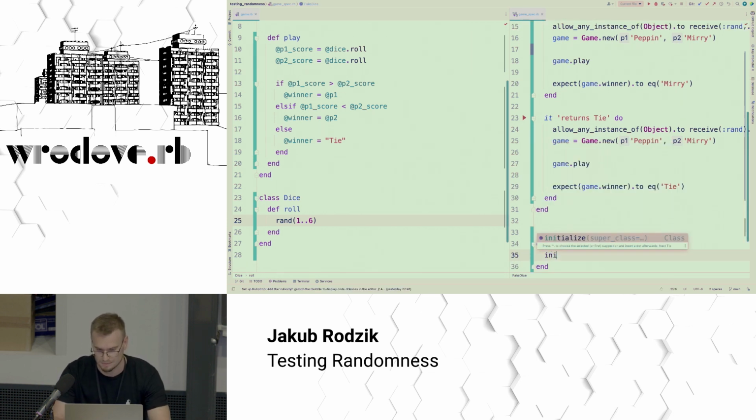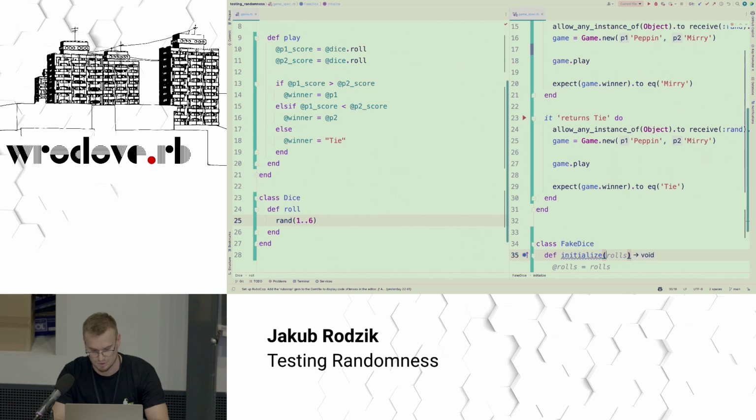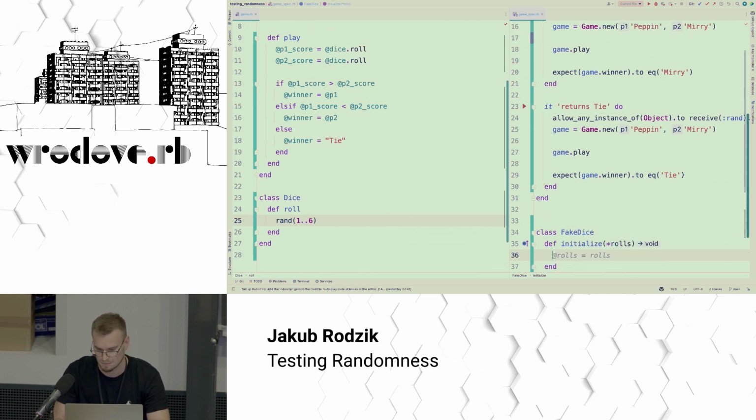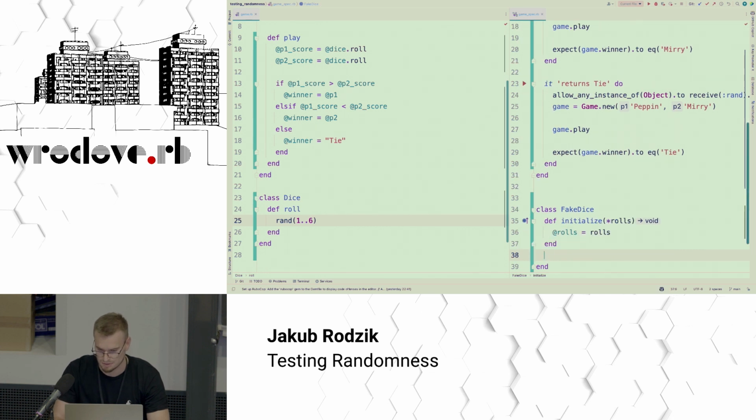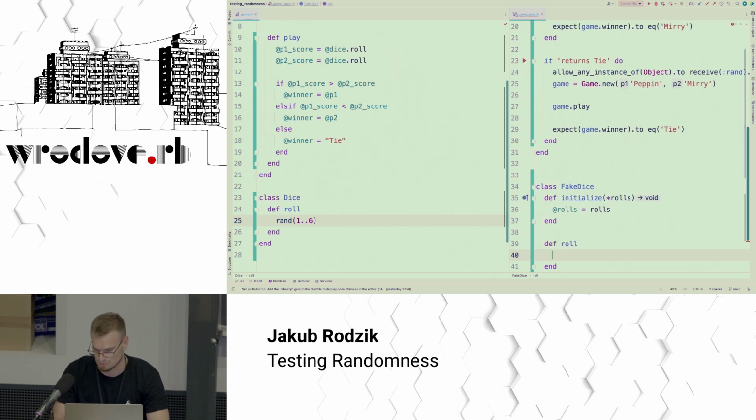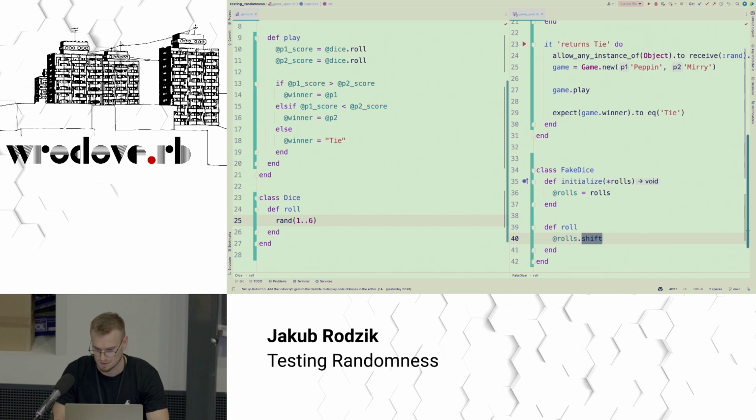And now we want to be able to define those rolls on the go. And of course, it has to have a method roll, right? I think it's called duck typing, right? If it looks like a dice and rolls like a dice, it's a dice.